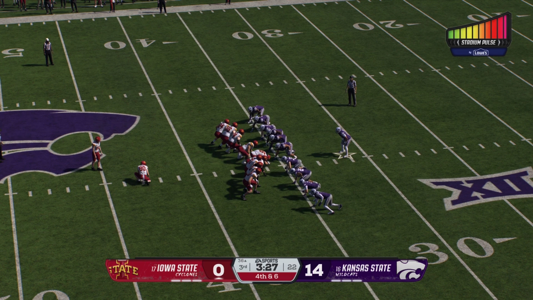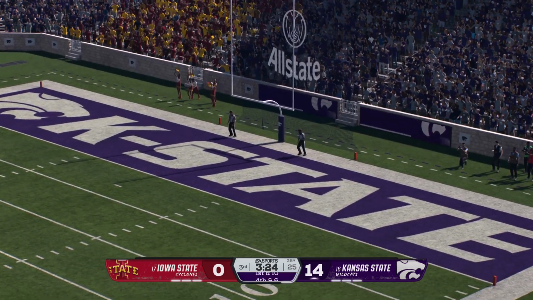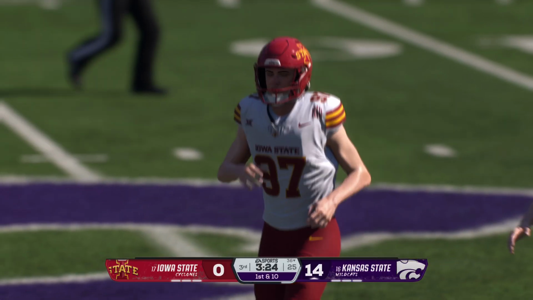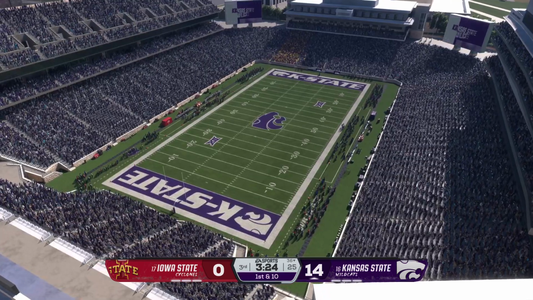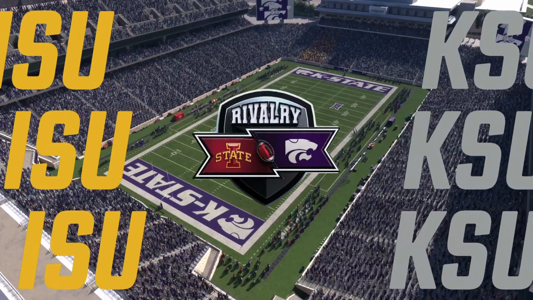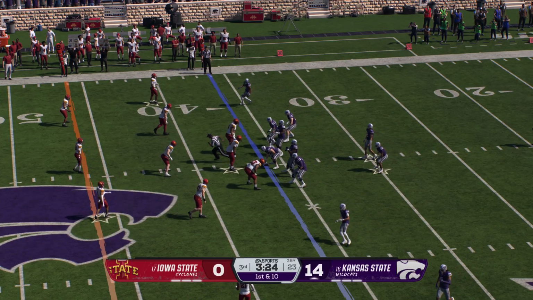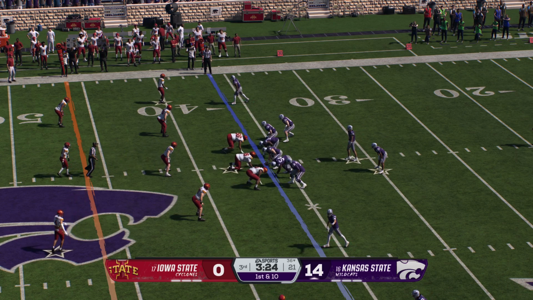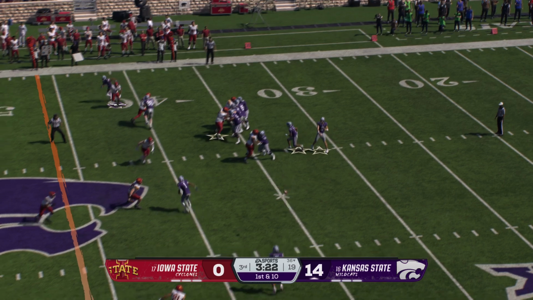So it looks like they'll bring the field goal unit onto the field. This will be about a 53-yard attempt. Let's see if he can get it there. He missed it. Off target that time. Still losing by 14 after the miss. That's a missed opportunity for some points here. The way they were moving the football, I thought maybe a touchdown at the very least, 3 points, but instead, he shanks it. And now the first play of this drive, they'll begin at the 36.